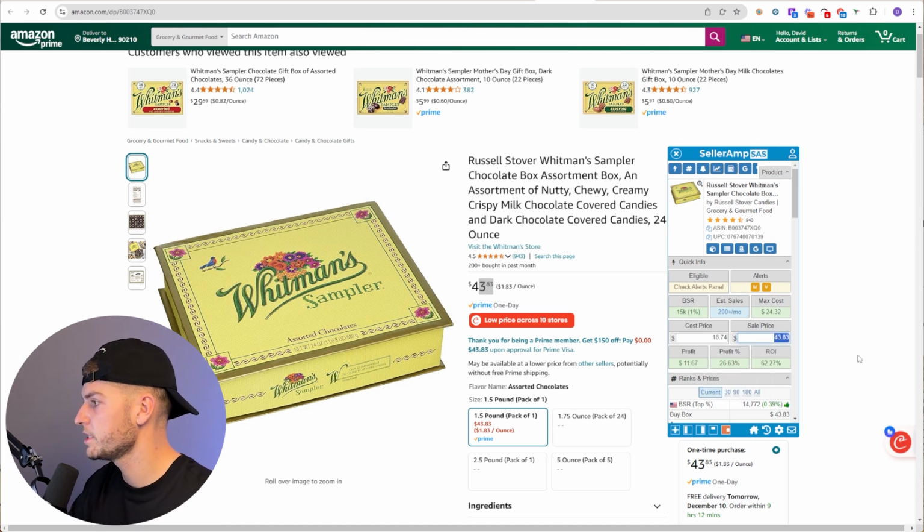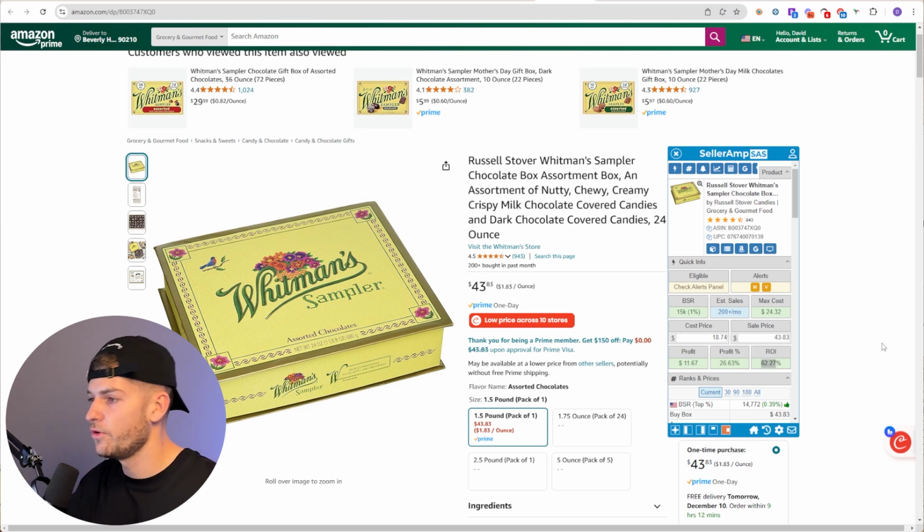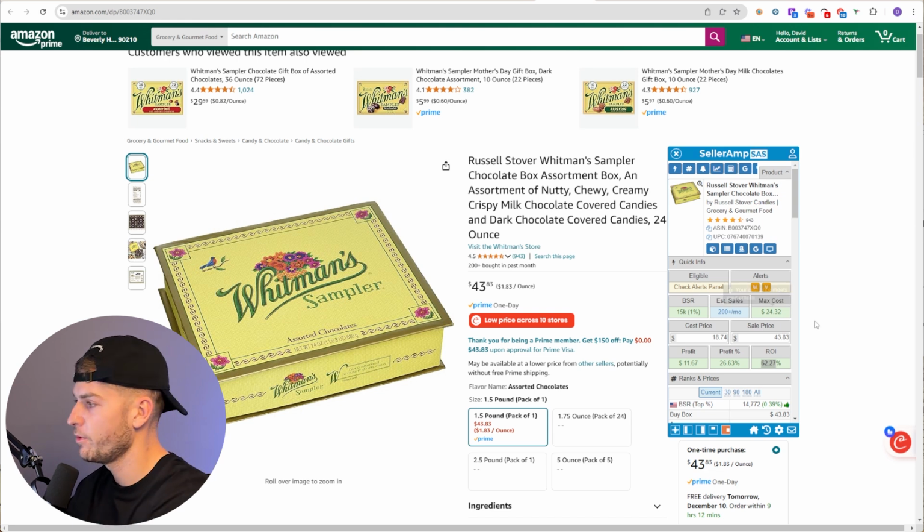If this was, let's just say, exactly 20% today at time of purchase, that would be far too risky because we don't have enough wiggle room in there. I wouldn't buy a product that's only 20% ROI, especially if it's going to take a couple weeks to get checked in. That is way too risky. So again, that really refers back to that analysis portion.